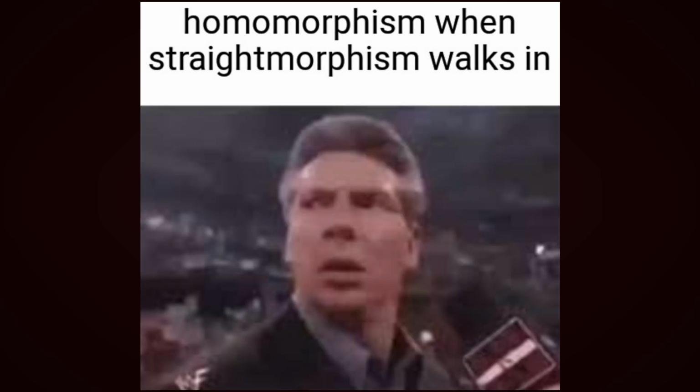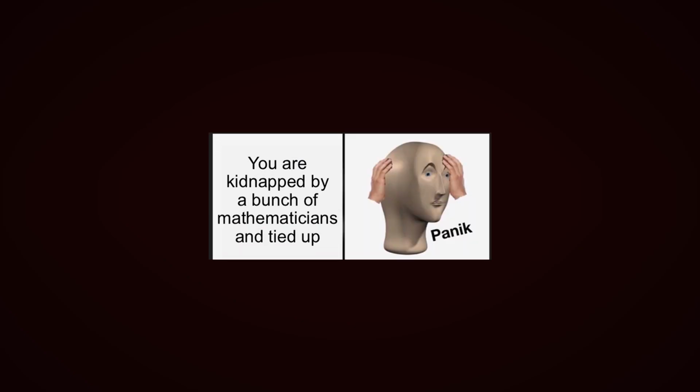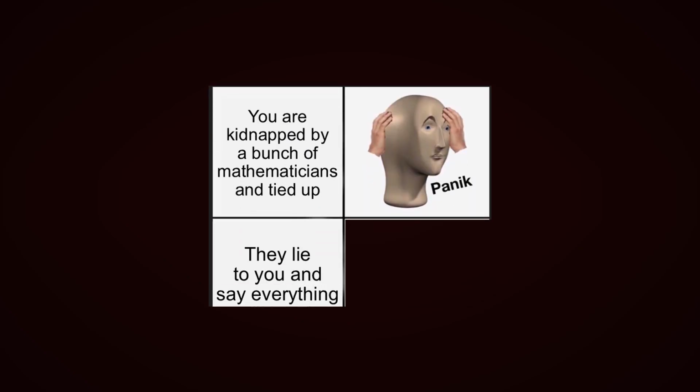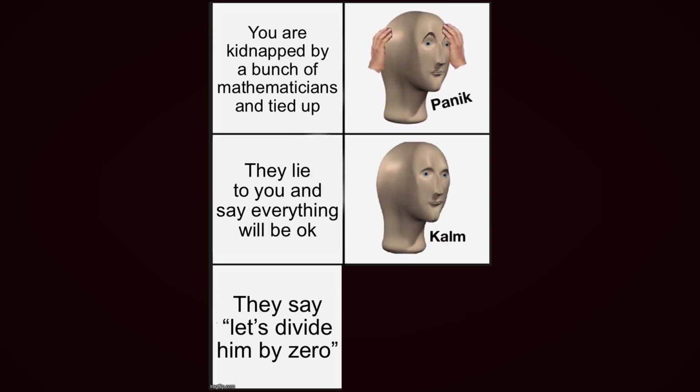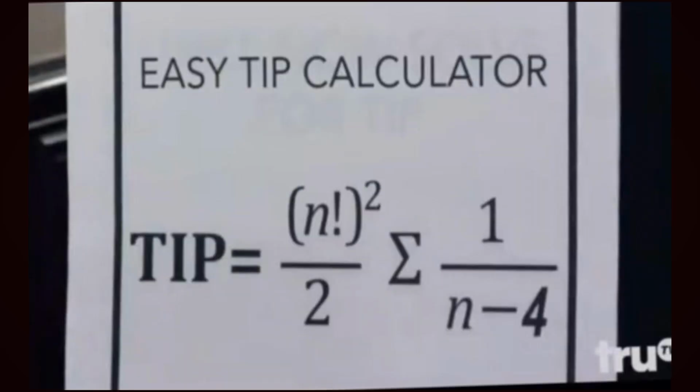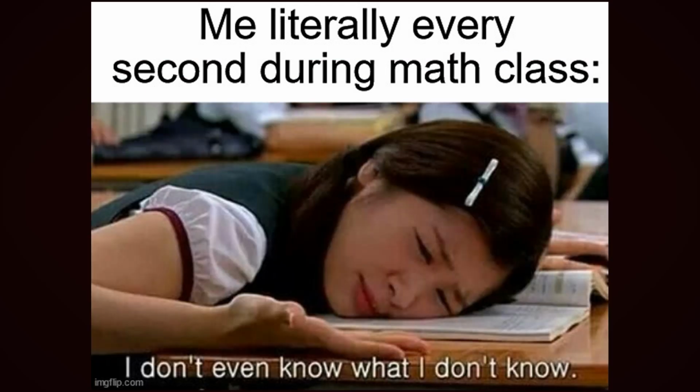Homomorphism when straight morphism walks in. You are kidnapped by a bunch of mathematicians and tied up. Panic. They lie to you and say everything will be okay. Calm. They say let's divide him by 0. Panic. Easy tip calculator. Yeah guys, it's super easy. Me literally every second during math class. I don't even know what I don't know.